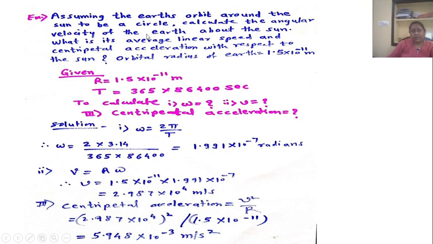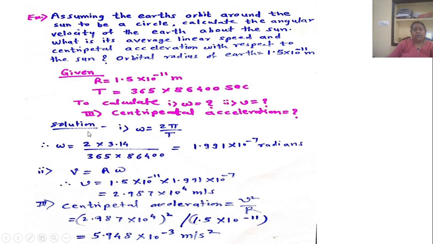Now in example, here r equal to 1.5 into 10 raised to minus 11 meter, that is a radius of Earth, and also given t equal to 365 into 86,400 second. Now here we have to find out the value of omega, that is a angular velocity, and also find out the value of v, that is a linear speed, and third, that is a centripetal acceleration.